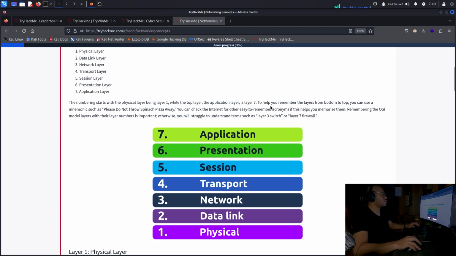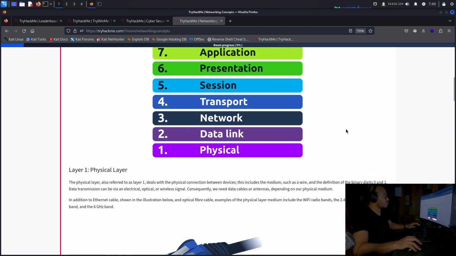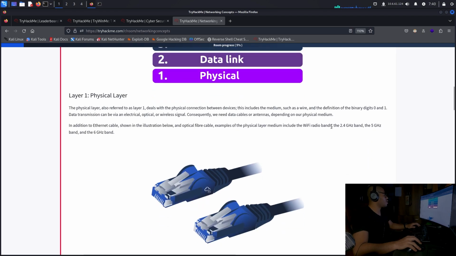Okay. You can check the internet for easy to remember acronyms. If this helps you memorize them, remembering the OSI model layers with their layer numbers is important. Otherwise, you will struggle to understand terms such as layer 3 switch or layer 7 firewall. Okay, layer 1, physical layer.